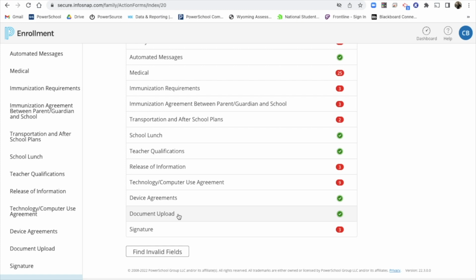It makes it easier for us in the long run. If you don't have a situation where you can upload documents, if you don't have a scanner or can't take pictures with your phone and upload them, then we would ask that you bring those to the school when your child starts school. For kindergartners, we might ask you to bring them in the week before, or so, so that we can collect those documents.